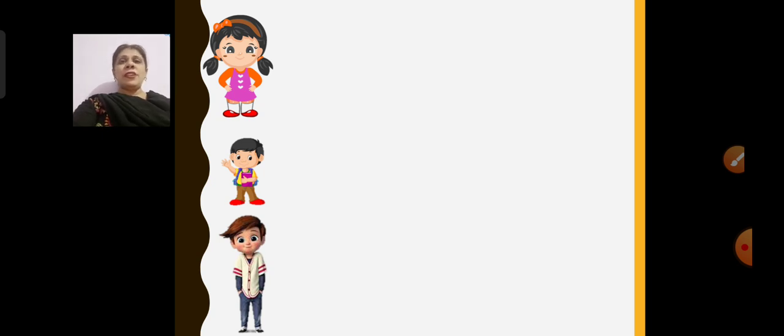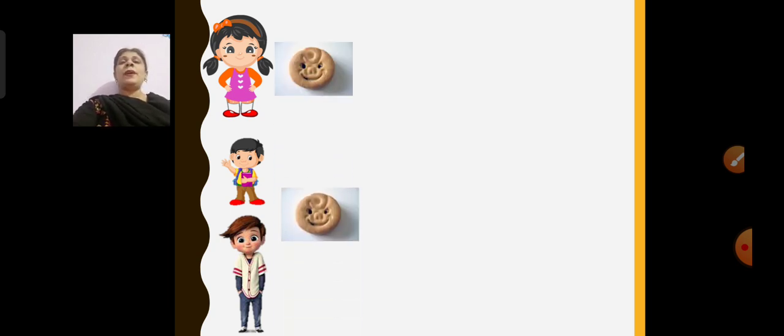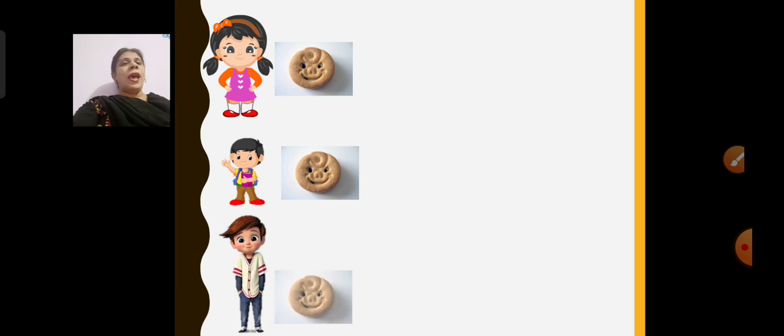Now see, these are the 3 children, Anita, Raju and Sanju. Now I have 12 biscuits with me, in a packet. So what will I do with that 12? First, I will give 1 to Anita, 1 to Raju and 1 to Sanju. Now they equally have 1 biscuit each.